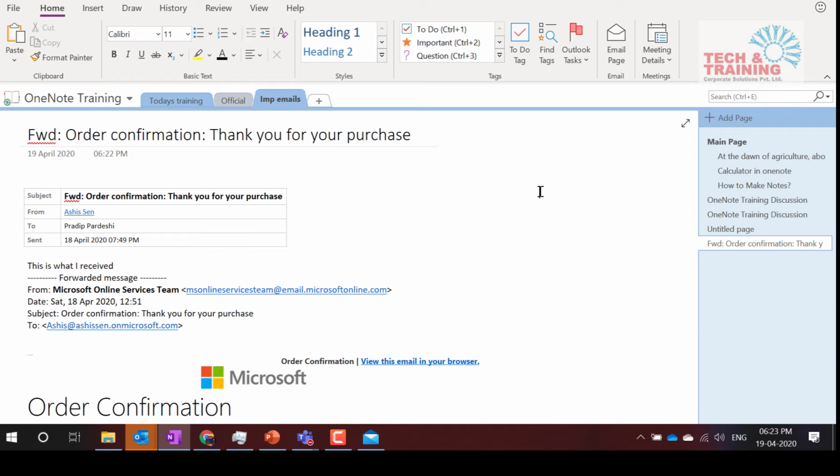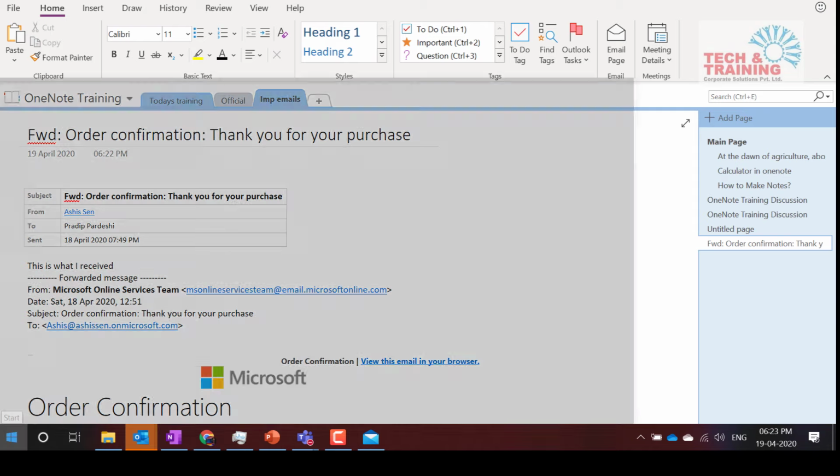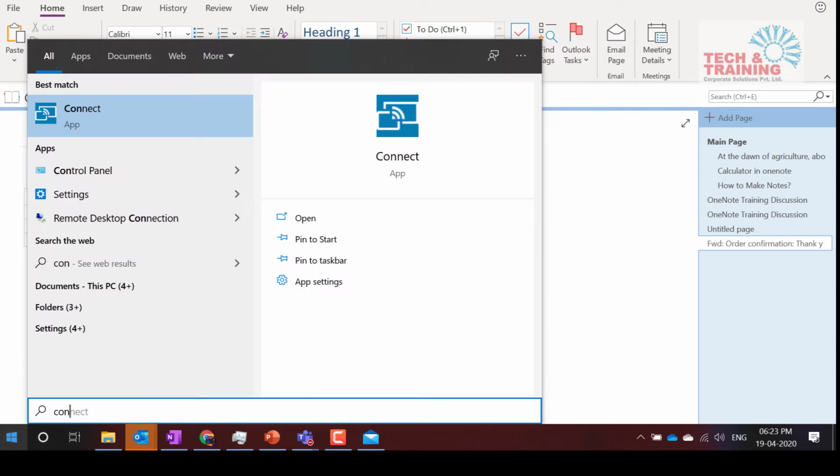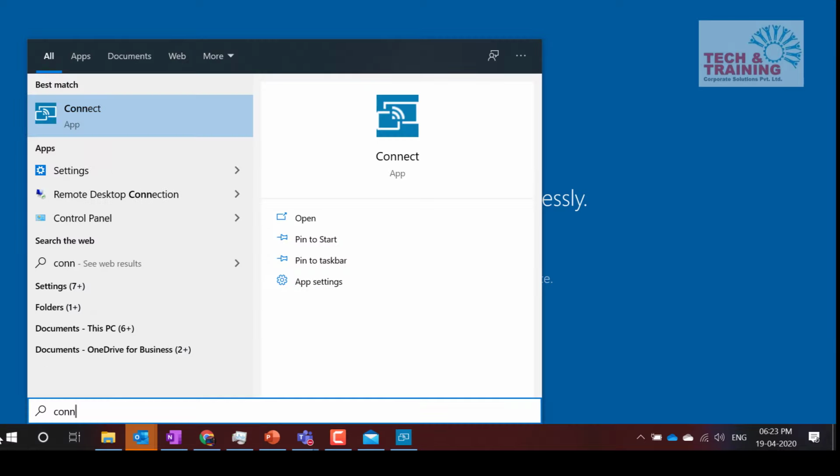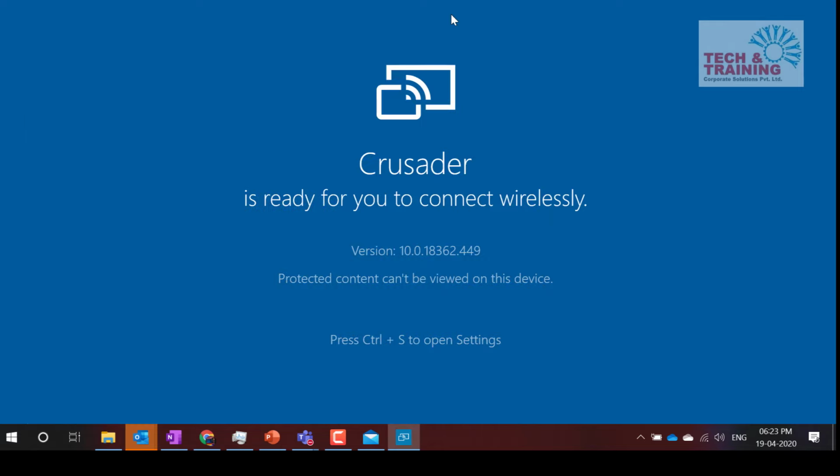Now, next thing that I'm going to talk about, which is going to be very useful, is working with mobile. Okay, just a second, and let me tell you one Windows feature as well, which we are going to learn in the Windows training program. How do you connect your mobile to your laptop? So here I have used a Connect feature. This app is there on your desktop, which is Connect, right? Using this Connect feature, I'm going to share the screen from my mobile. So whatever is there on my mobile will be visible to all of you in a short while.